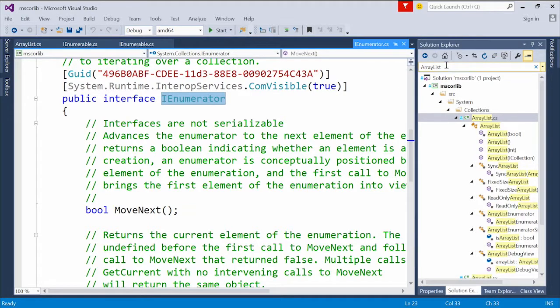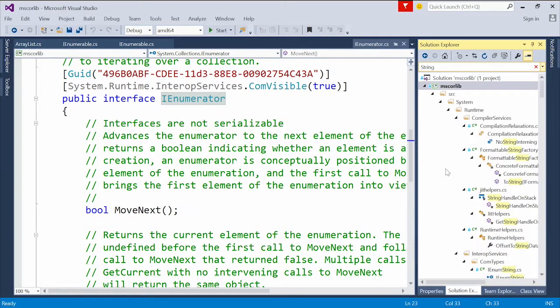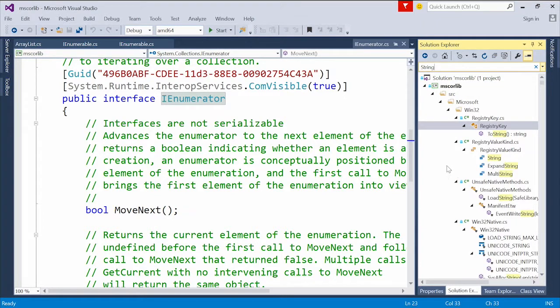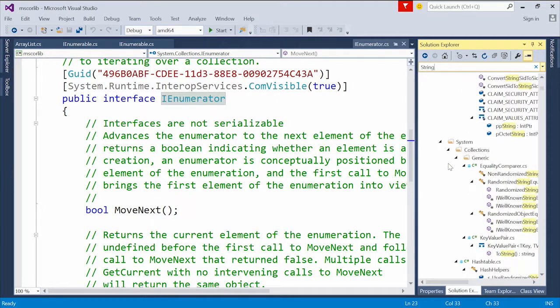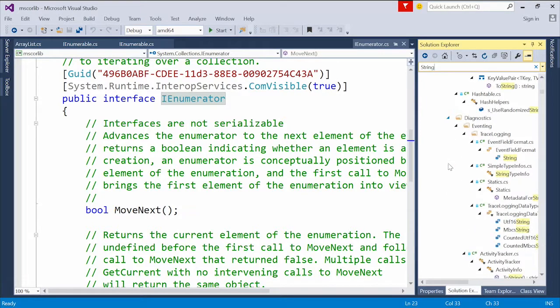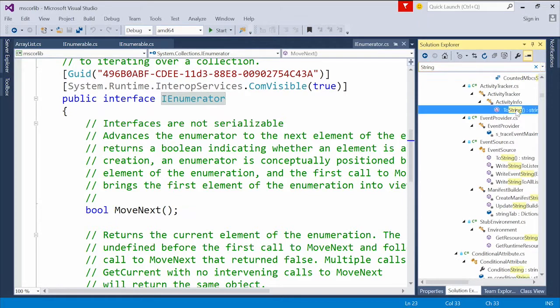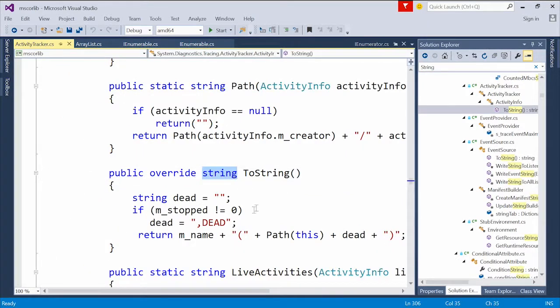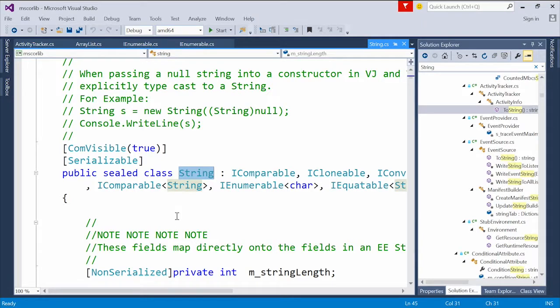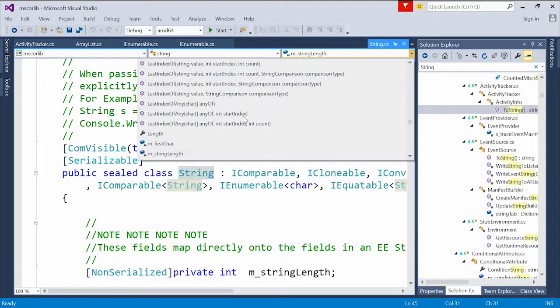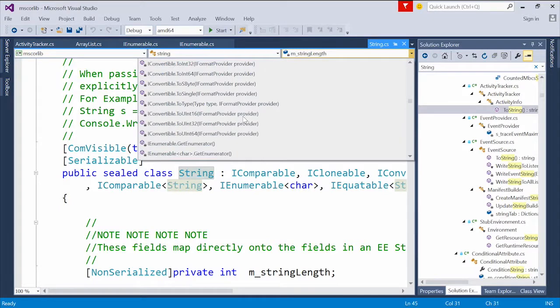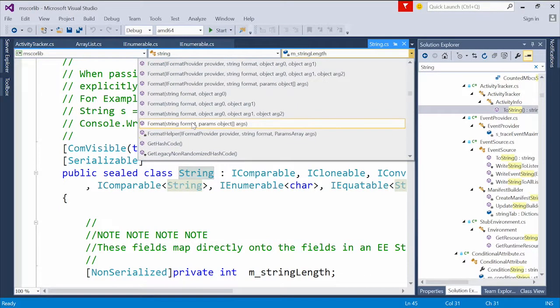So we'll look at one other sample in the same way. String, as we said, knows how to implement IEnumerable for the string type. And this one I may search for a different way because I think string is going to get used a whole lot here. Yeah, if I go to toString, that's going to return a string. So hopefully I can F12 on this and find, there we go, the string class, as I said, which implements IEnumerable. So if we look at its IEnumerable implementation, we should be able to find underneath string, it's going to have a get enumerator.